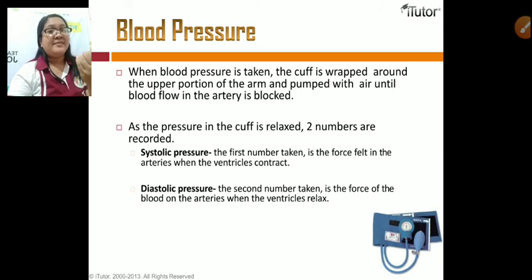ventricles contract. Again, systolic pressure is when your ventricles contract, and the diastolic pressure, this is the second number, the force of the blood on the arteries when the ventricles relax. Muna gani kung magkuha kamot BP, ginhambal nila ang una nga pitik nga madako, that is the first number, the systolic pressure, and the last beat nga mabatian mo sa imong stethoscope was the diastolic pressure. Your heart or your ventricle is being relaxed. Okay, let's move.